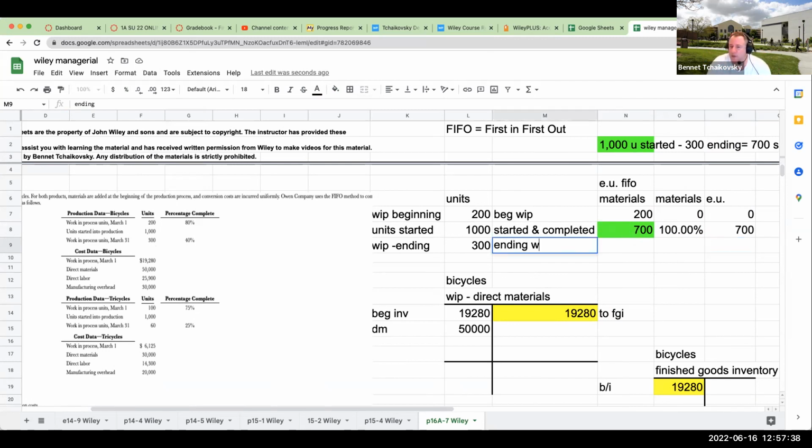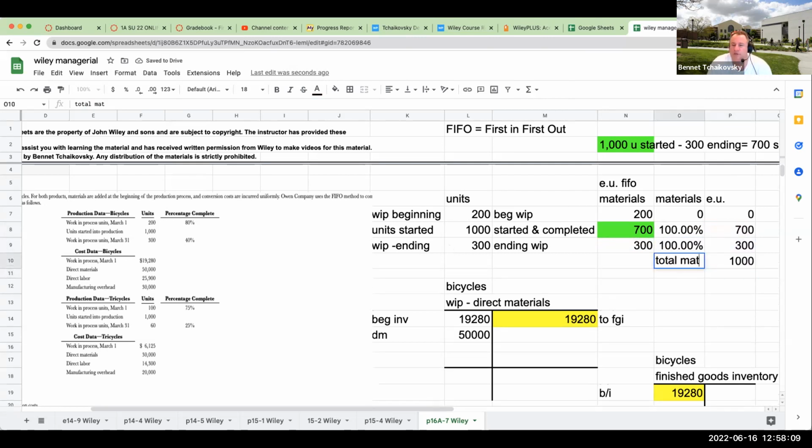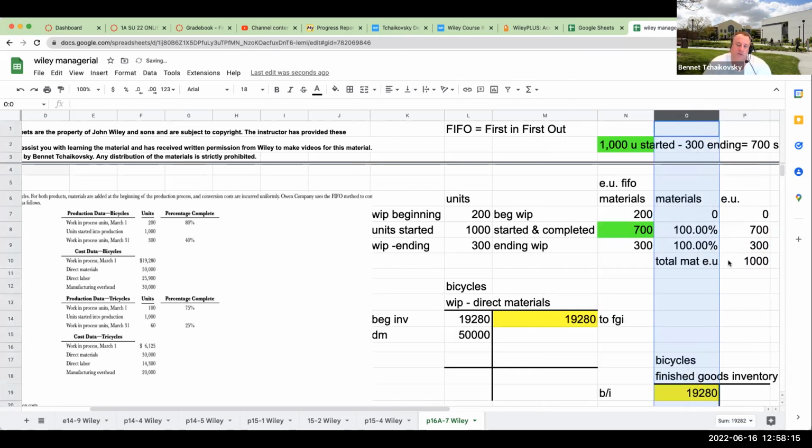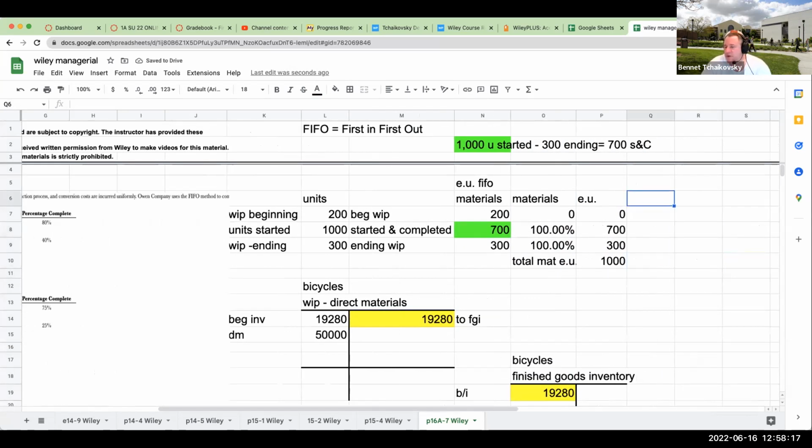Now for our ending WIP, we had over here 300 units. But in terms of how much are these complete with respect to materials, well, even though this says it's only 40% complete, we know a little bit better. We know that, wait a second, if we're adding our materials at the very beginning of the production process, these must also be 100% complete with respect to materials. So this is a little bit of a trickier question. So our total materials equivalent units is going to be 1,000. Again, this is a little bit trickier, but it's kind of fun to go through and do new problems.